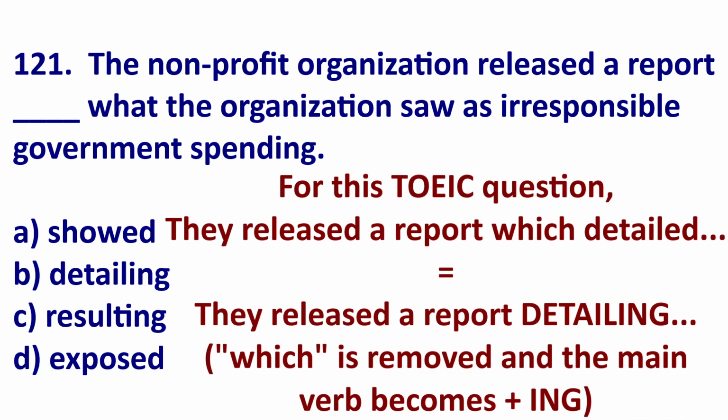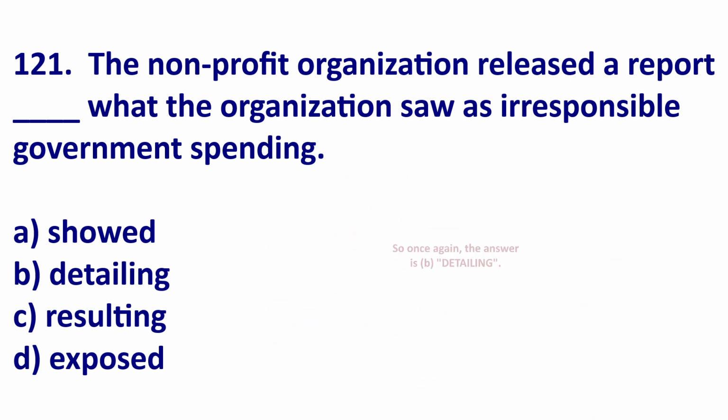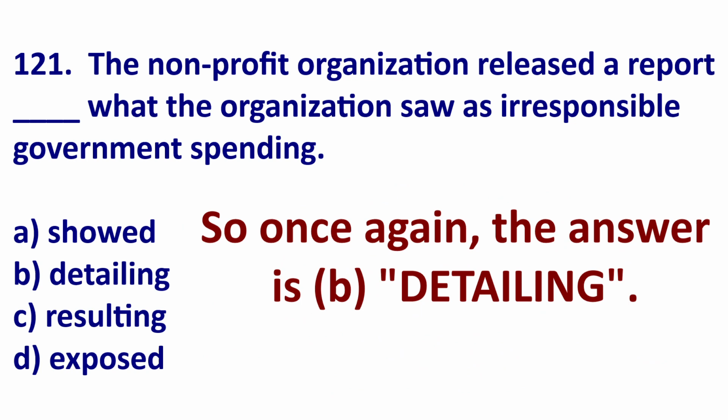In this TOEIC question, we can see they released a report which detailed what the organization saw. We can reduce that. How do we reduce it? We take out which or that and turn detail into ing. Therefore, the answer is B, detailing.